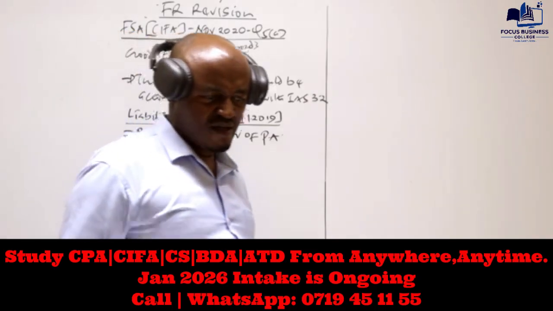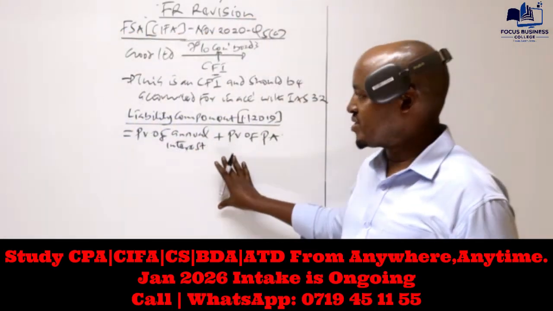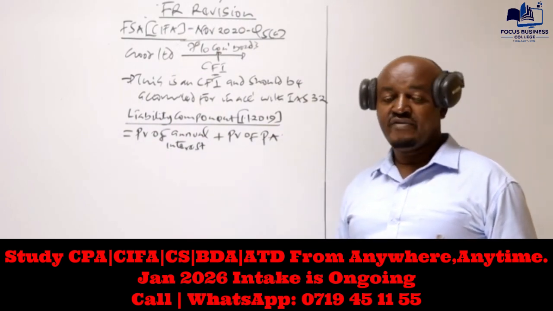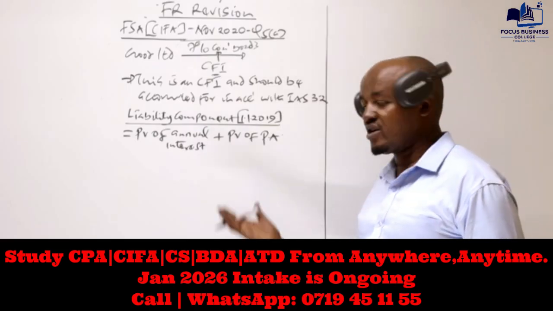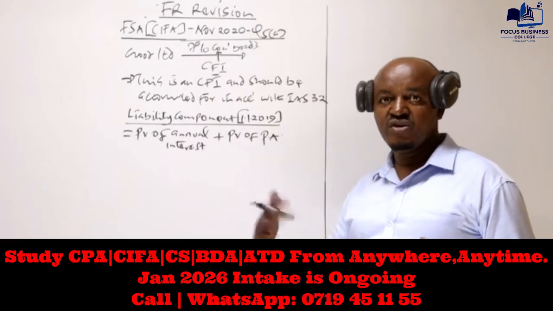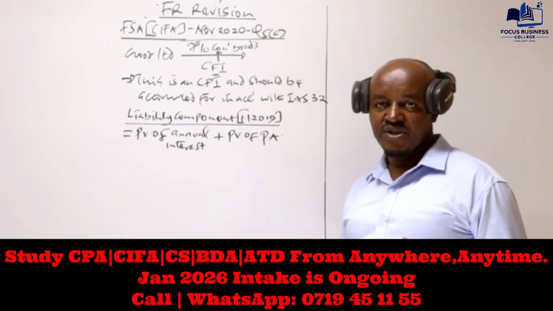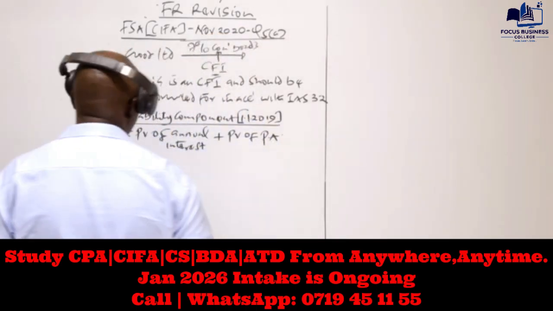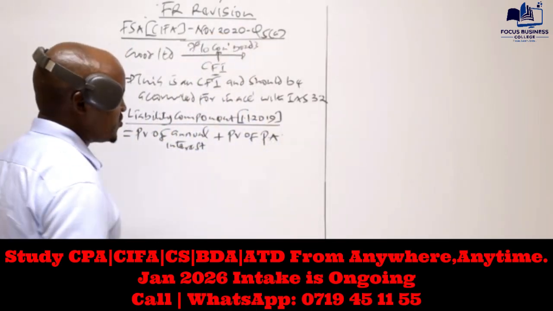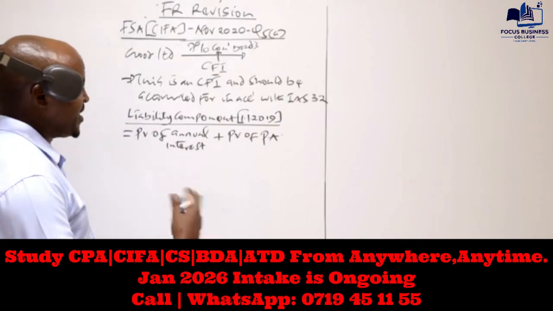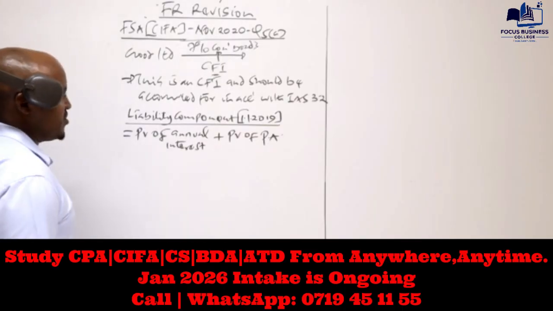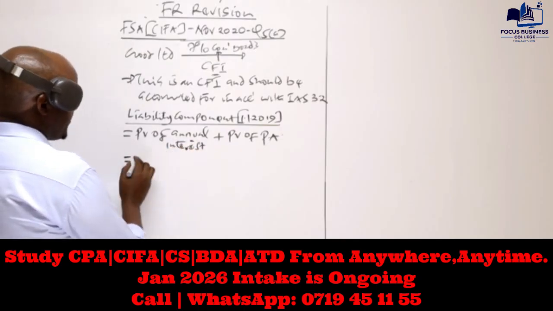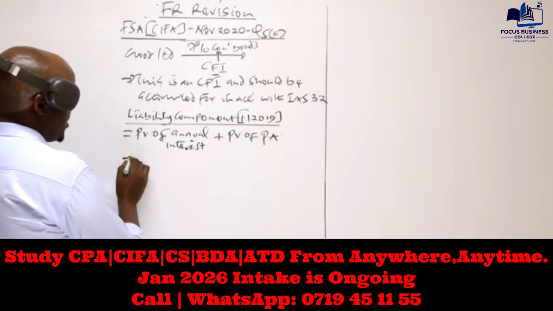And actually, you cover a similar concept in FM, for example, when computing the value of debentures or other debt instruments. You discount the interest to be paid on an annual basis and also the principal amount. There is not much difference with what you do in financial management whenever you're required to compute the value of a debenture or a bond. So what we need to do here, first of all, is compute the annual interest, in other terms, the interest per annum.